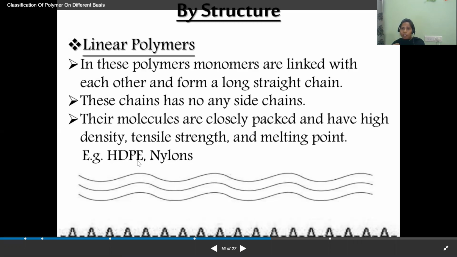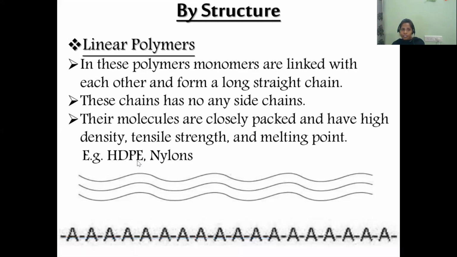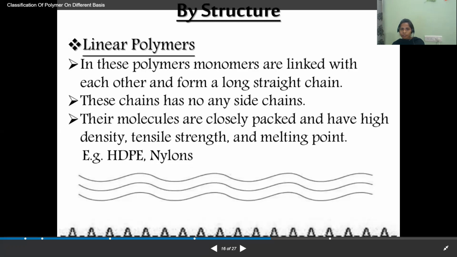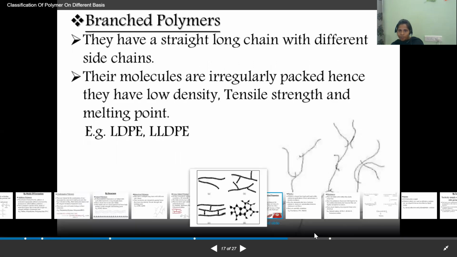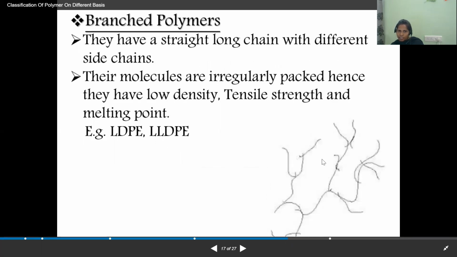So in the linear polymer, how are the monomers arranged with each other? See here, all the monomers are linking with each other in a linear manner. And the next type of polymer is the branched chain. See here, it is a polymer chain which has branches. To the straight chain we have some branches.